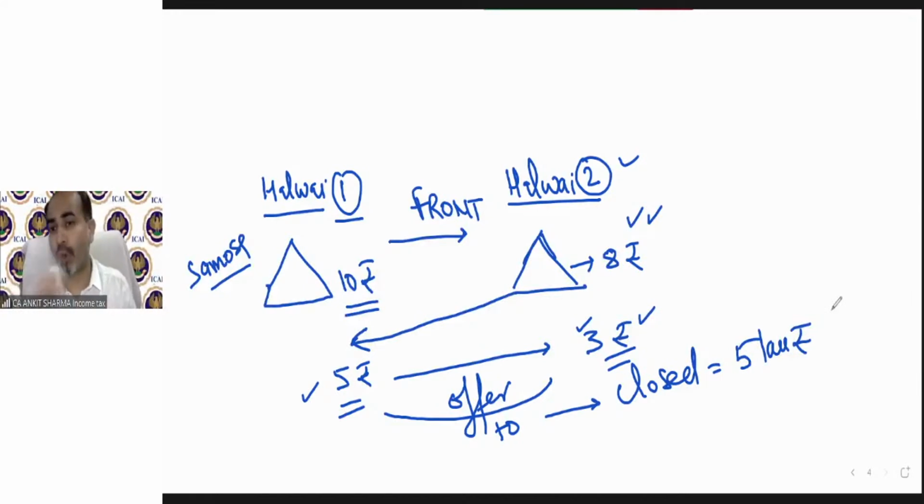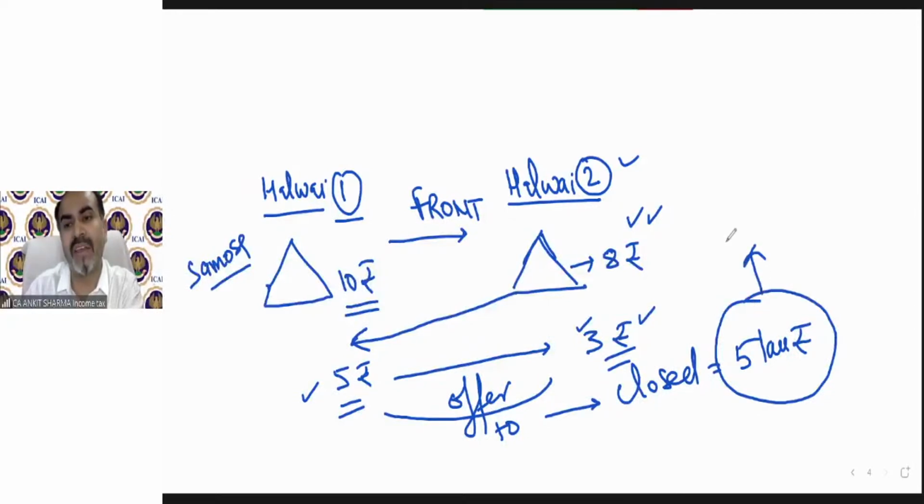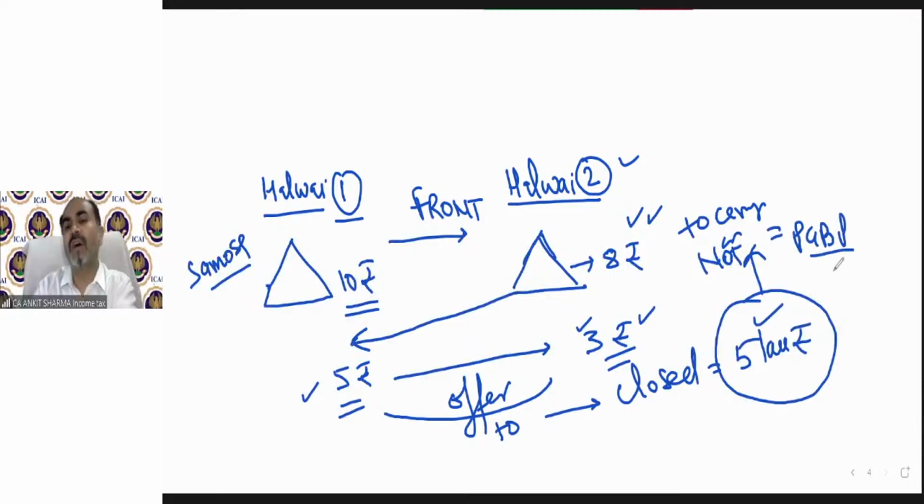Technically, it is for not carrying on business, but because it's directly and indirectly connected to business, whether you are receiving anything to carry on business or not carry on business will form part of your PGBP income. So this 5 lakh will form part of the halwai 2 business income.